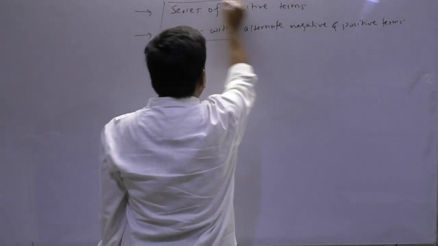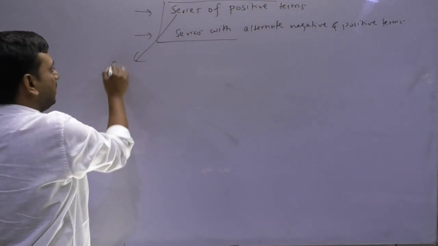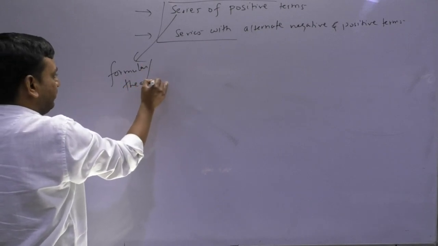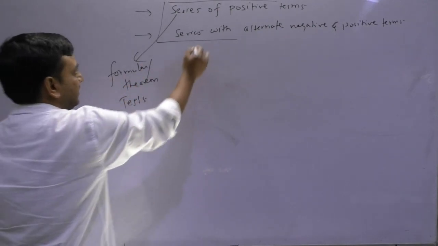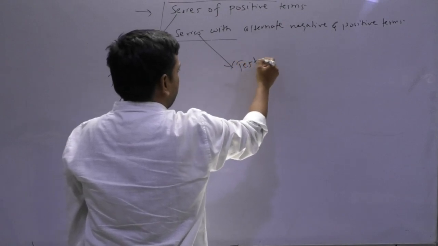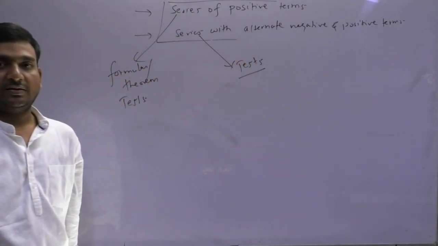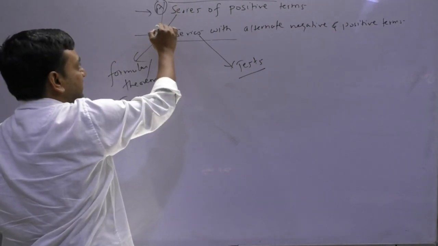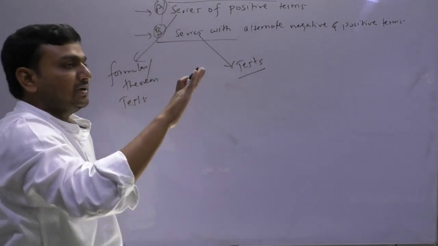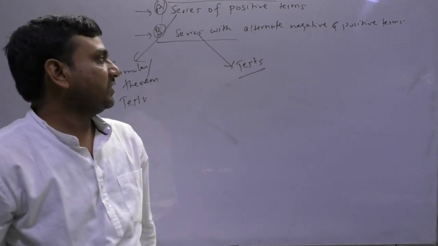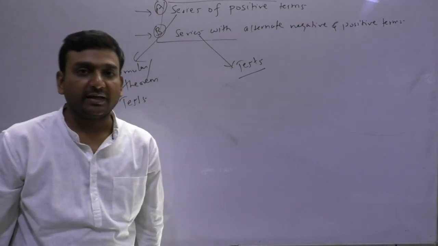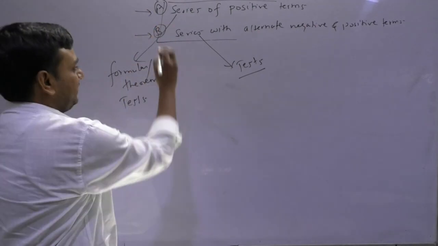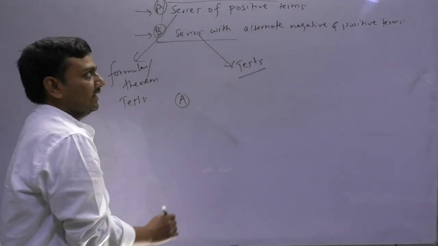For these two, I will have to learn formulas, you can say theorems or tests, and for these some particular tests are there. So part A is series with positive terms only, and part 2 is series with alternating negative and positive terms only. So let's focus on part A.